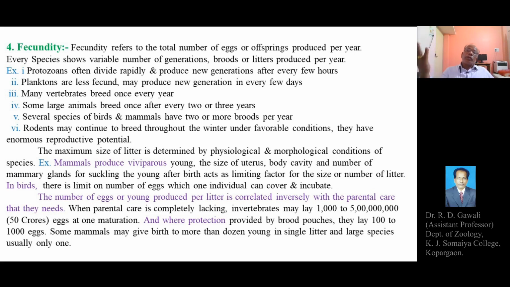For example, in case of Deshi hen, you might have seen that usually about 2 dozen, that is 24, eggs can be kept under the broody hen, maybe a maximum of up to 36, but there is no guarantee of having 36 chicks.